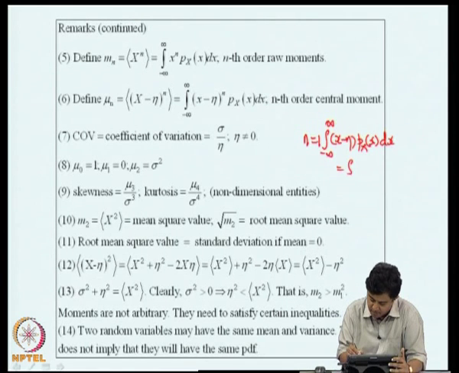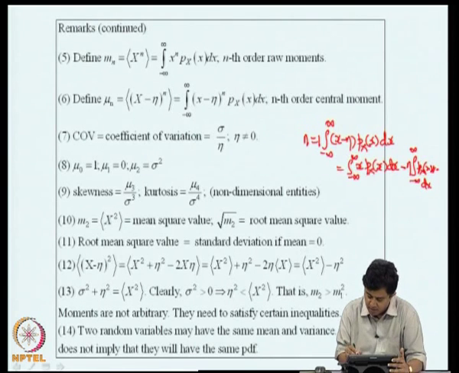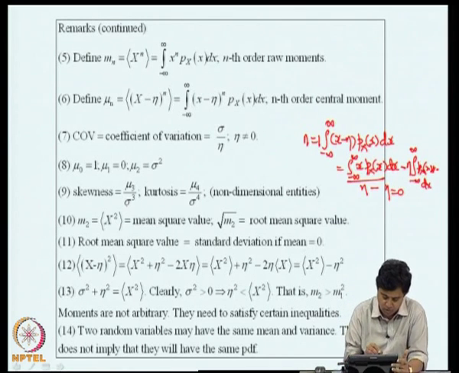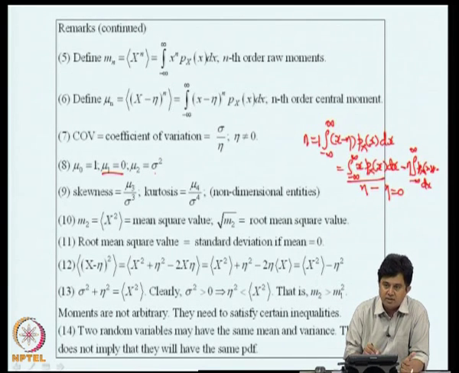This is nothing but the integral of x p_x of x dx minus eta times the integral of p_x of x dx. This is nothing but eta and this is nothing but 1. So, this is eta minus eta, equal to 0. So, the first order central moment is 0. The second order central moment is nothing but the variance, and so on and so forth.